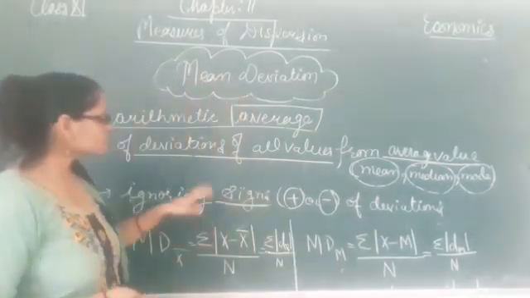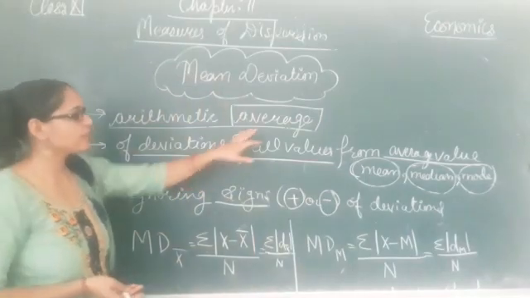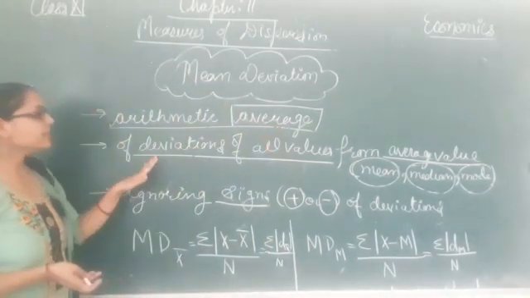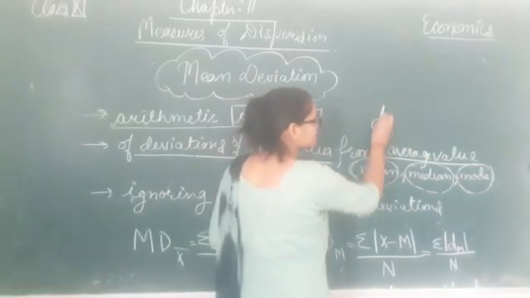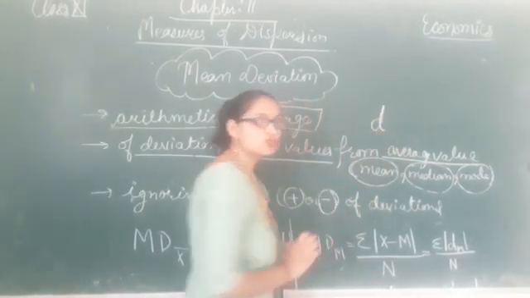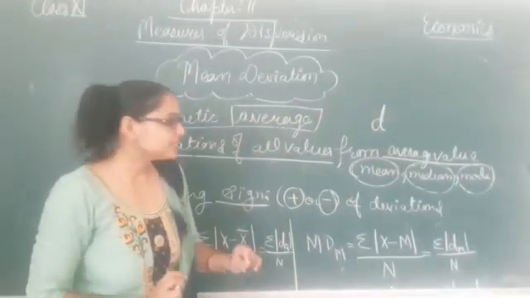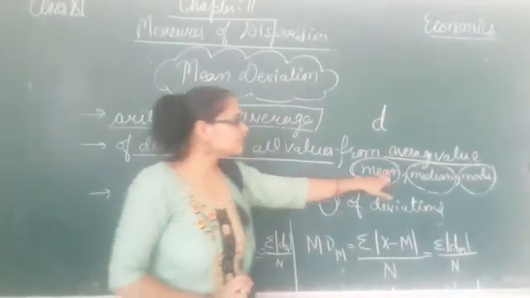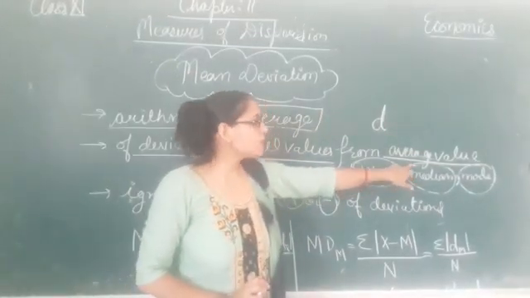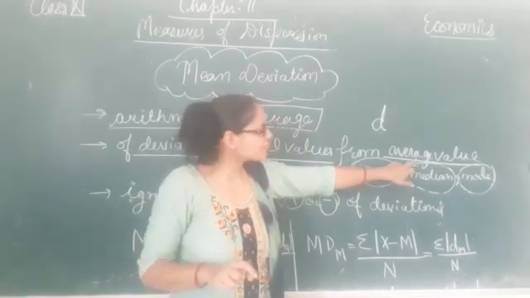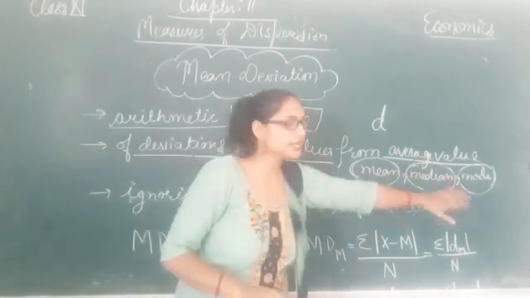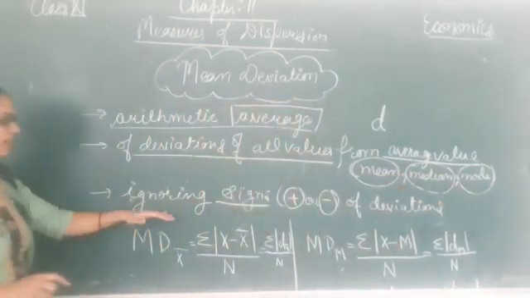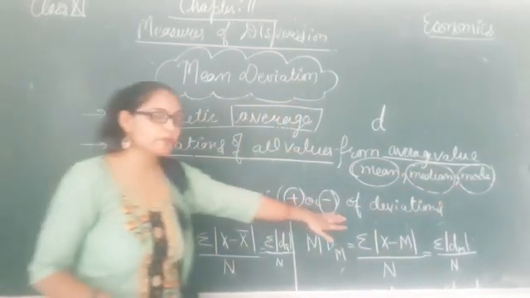Clear? So here what we need to do is make an arithmetic average of the deviations of all items. Deviation of all items is denoted by D. Clear? And then these deviations are found by deducting the average value from all the values. The average value can be mean, median or mode. Okay? And we have to ignore the signs of plus and minus.